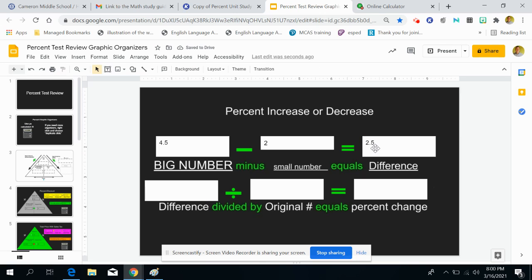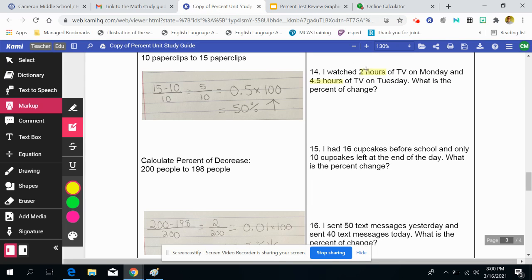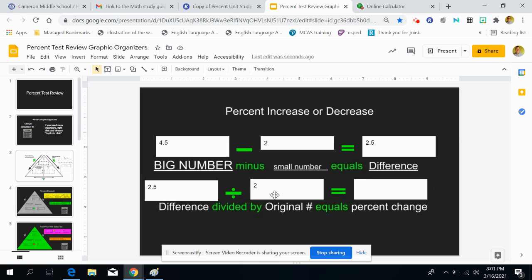Now that I know the difference, I have to take that number and put it in the next part of my organizer, right here above the word difference. So we have to do the difference divided by the original number, and that's going to equal the percent change. Well, my original number, if we go back and look, was 2 hours of TV on Monday. So that was the original number. I'm going to put that right here. And in order to find the percent change, I need to do 2.5 divided by 2.